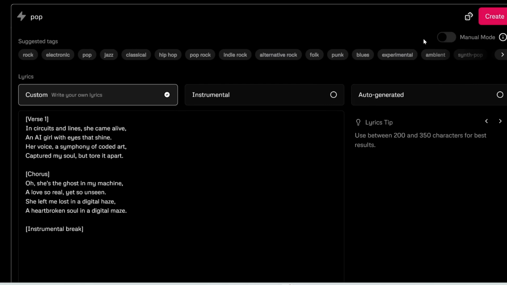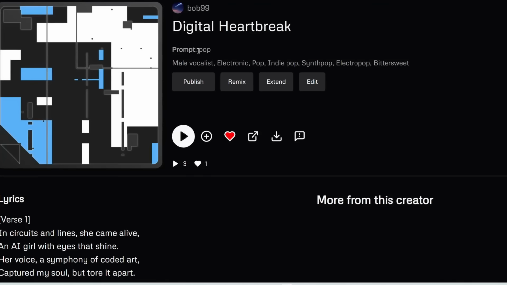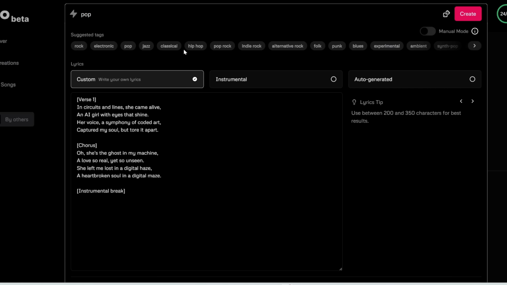However, if, for example, you really want to force it to follow a certain prompt and leave out all these random keywords that it later inserts, then you can turn on manual mode. The next thing that I noticed is it's always good to just enter in one or two styles instead of trying to be creative and enter in a ton of things.